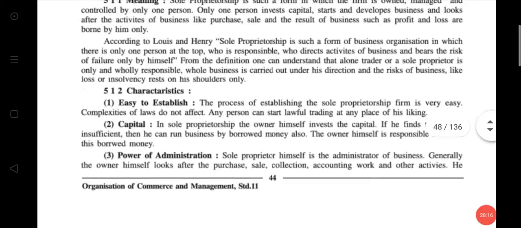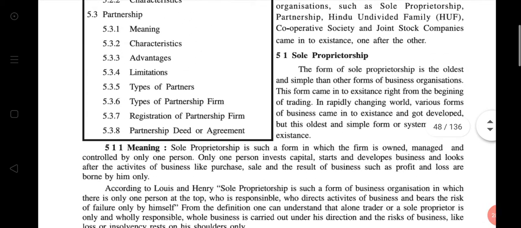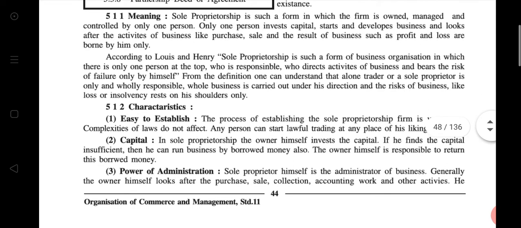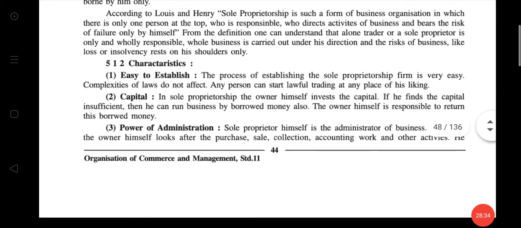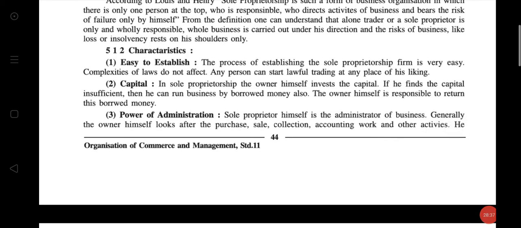Please learn these questions in your homework, and also write the meaning of sole proprietorship according to Lewis and Henry, and also the first definition. So write two definitions or meanings of sole proprietorship in your homework. Then write the characteristics in your head points book. You write only head points, and in your fair note you write 1 or 2 points for each head point because it is a very small answer.